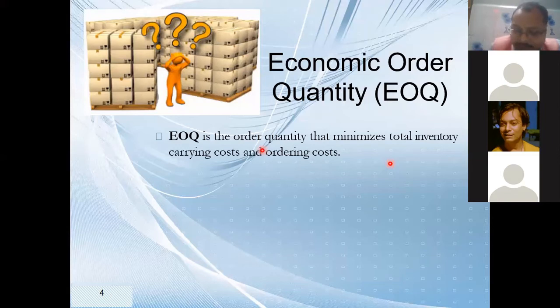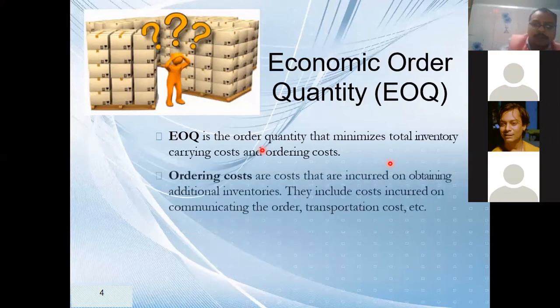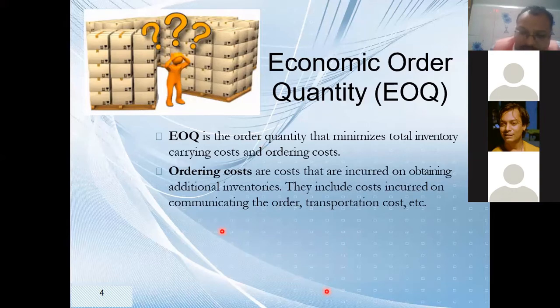Next is, what is carrying cost? See here, this is ordering cost. Now what is carrying cost? Carrying cost is the cost which we incur once the goods reach my godown till they go to the production department. In between, I have to pay warehouse charges, and pay some salary to the person employed there. I have to install specific temperature devices like air conditioning, if my material requires a specific temperature. This all comes under carrying cost.